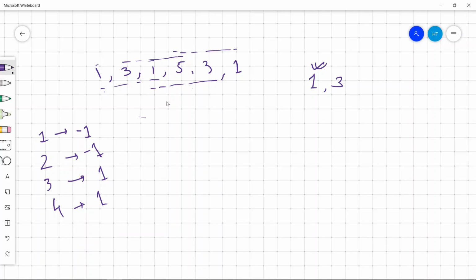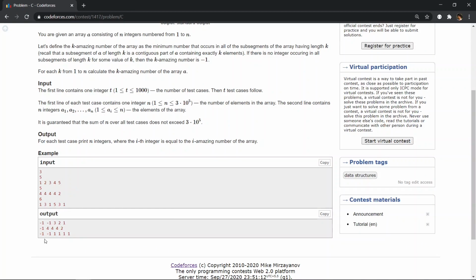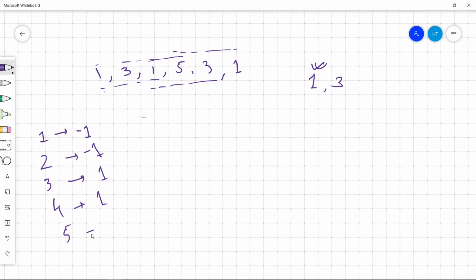Suppose the answer was 3, we could have 1 as a candidate for subarrays of size greater than 3. Since 1 is the smallest possible, we'll be outputting 1 in all these. So let's see what is the answer. So yeah, -1, -1, and 1 for all the greater ones.